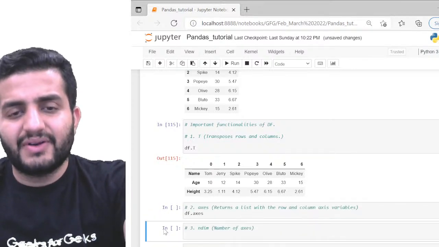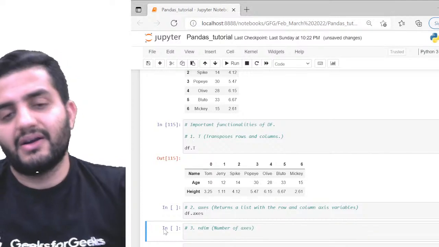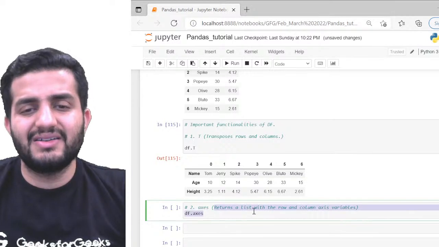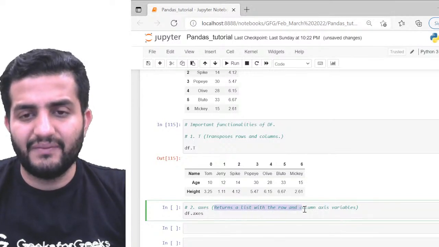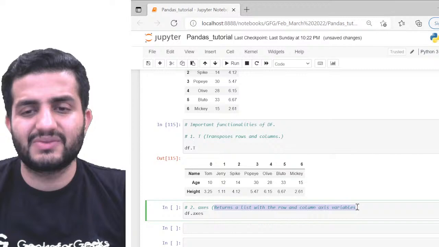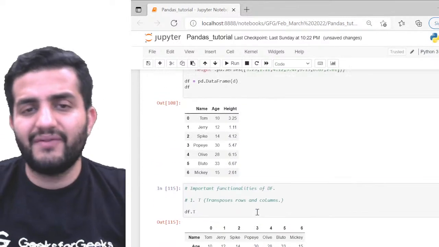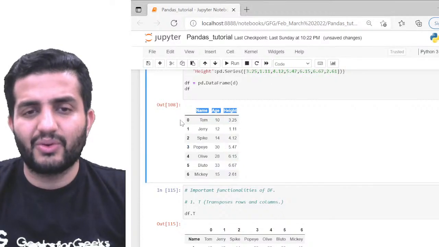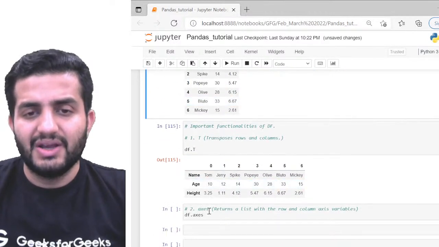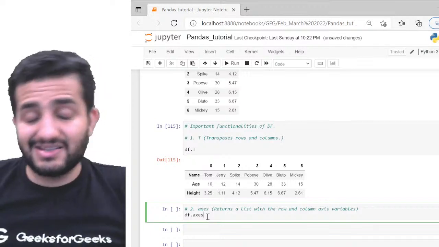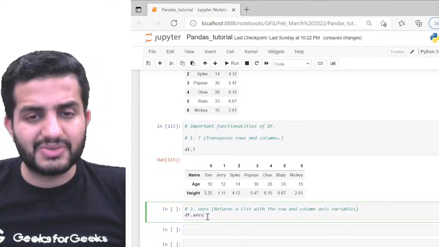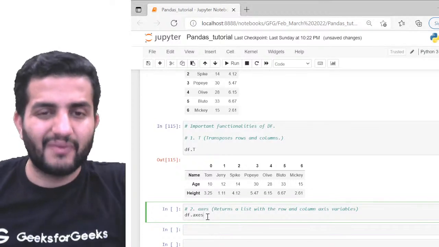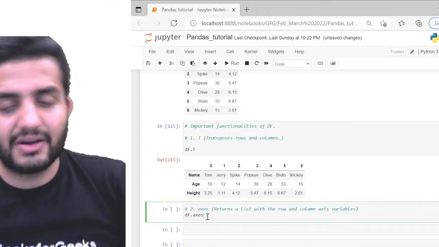The second interesting function which we have in data frames is axes. What it does is it returns the list of data with the row and the column axes variables. So what do I have here? df has name, age, and height as my columns, and the rows are 0, 1, 2, 3, 4, 5, 6. So what are axes basically? Axes are nothing but my rows and columns, right? So those are the axes of my data frame. Basically axes means x and y kind of a thing, right? So here the axes are rows and columns.